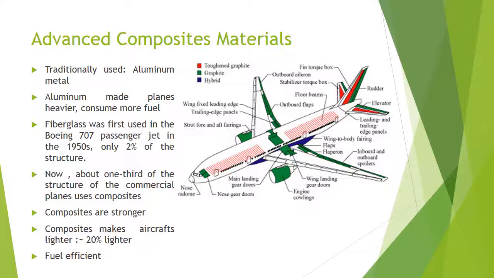Traditionally, planes are made from aluminium, and aluminium is heavy, thus making the plane heavier and consuming more fuel. In the early 1950s, only 2% of the structure was made from composite material, but now around one third of the plane structure is composite material, making it stronger and around 20% lighter, thus more fuel efficient.